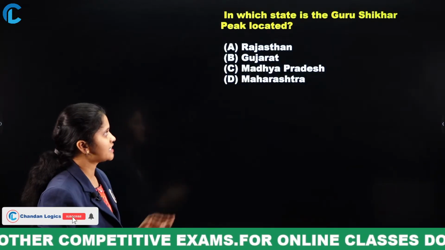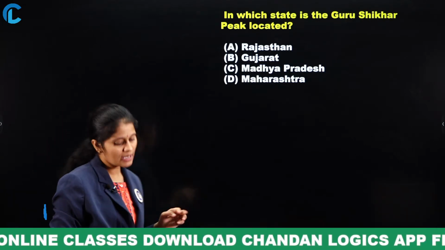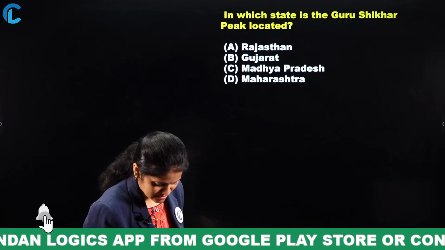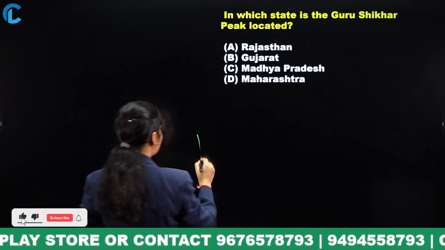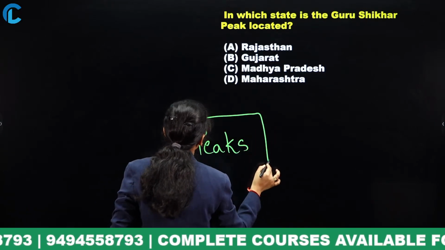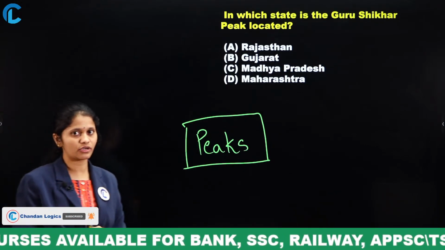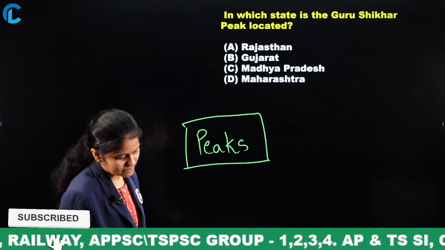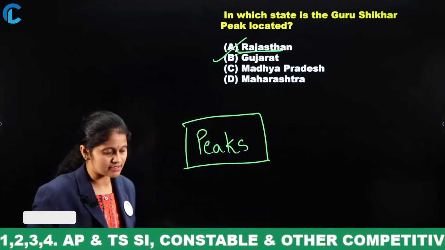Next, in which state is Guru Shikhar peak located? Rajasthan, Gujarat, Madhya Pradesh or Maharashtra? What is this actually? That is the Guru Shikhar peak. Most important peaks. Definitely questions will be raised for you in all your competitive examinations. Try to focus on the peaks and the states. So here, Guru Shikhar peak is located in which of the following states? Yes, perfectly all right. That is Rajasthan. Guru Shikhar peak is in Rajasthan.